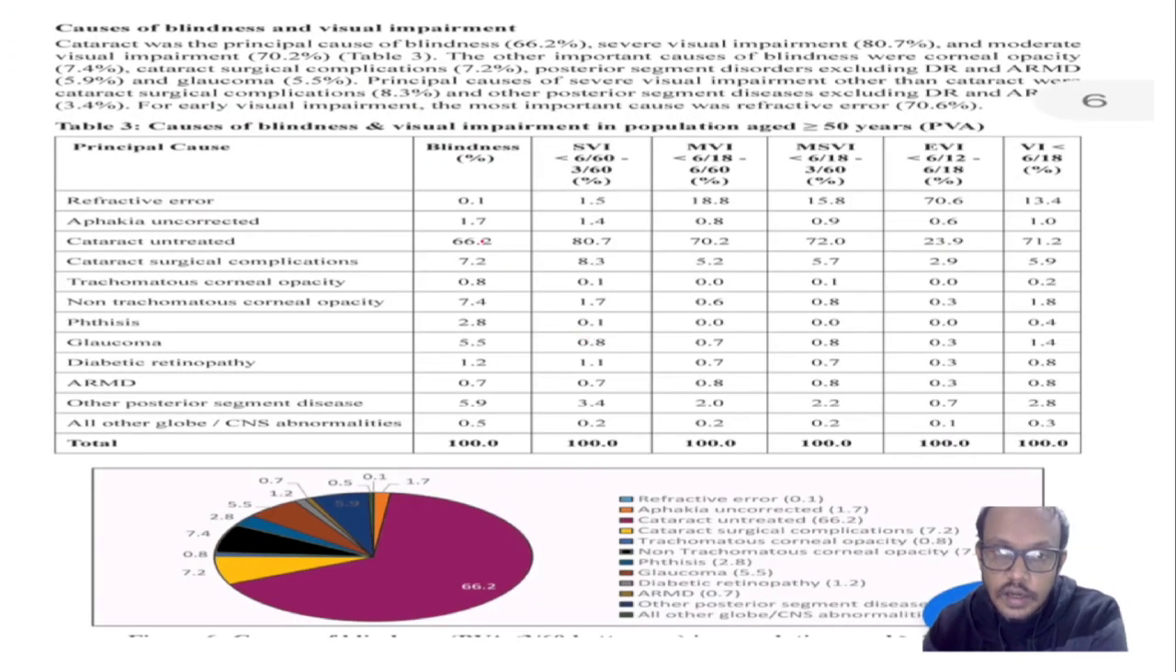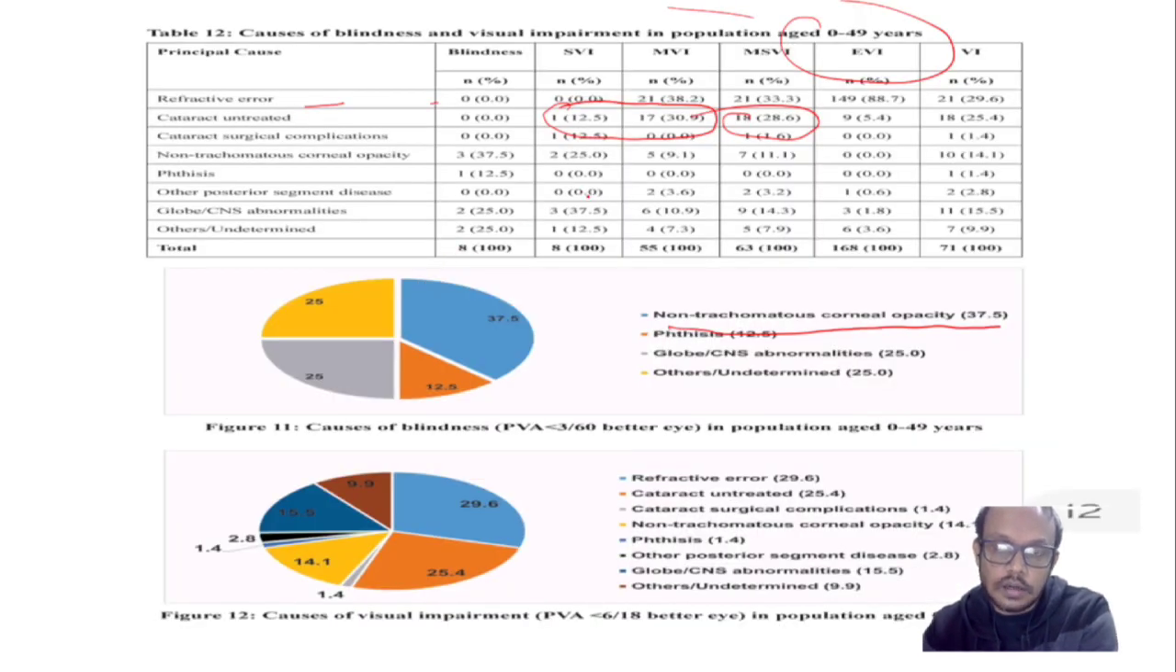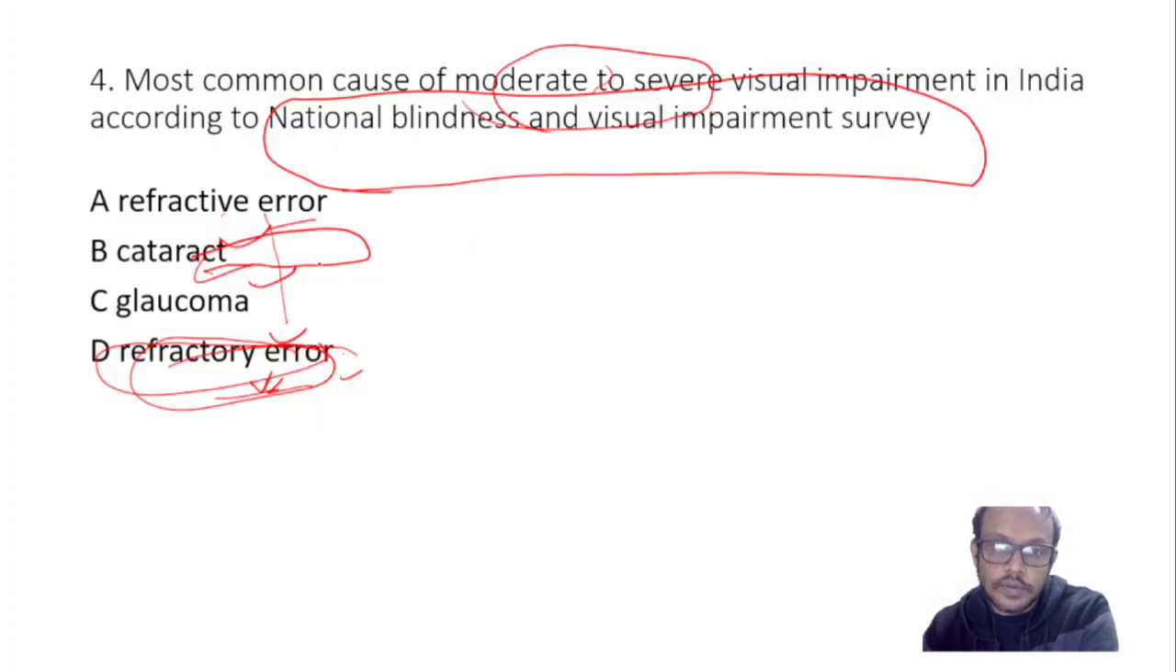Whereas in the old age, more than 50 years, you can see 66.2% blindness and severe visual impairment 80%, 70%. So in the second group cataract is the major contributor, and in the first group cataract is a moderate contributor. So overall we can say that cataract is the most common cause of moderate to severe visual impairment or blindness in the National Blindness and Visual Impairment Survey. Got the point?